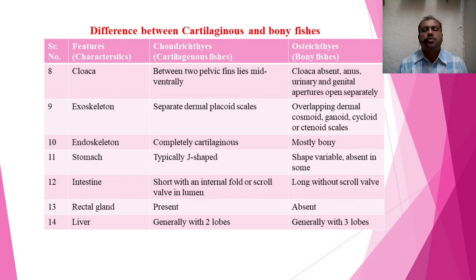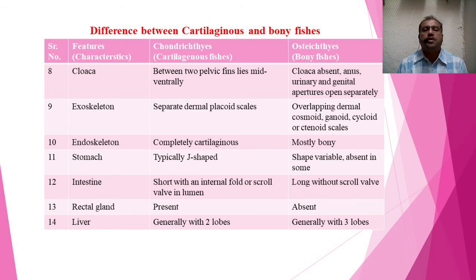So that is the scroll valve, which is a peculiar one, which increases the area for absorption because it is having the short intestine. But in case of bony fish, they are having the long intestine, so there is no need for this scroll valve. If we see the rectal gland, which is present in cartilaginous fish and it is absent in bony fish.